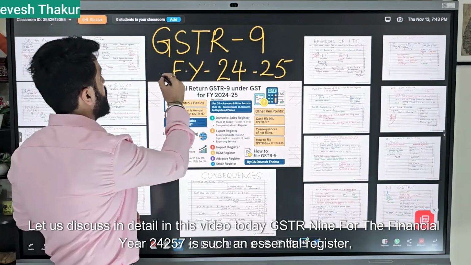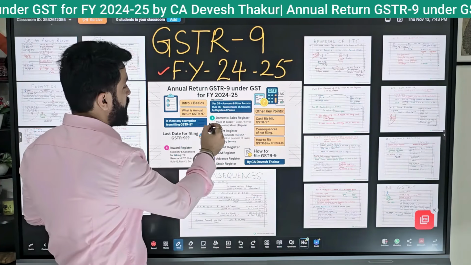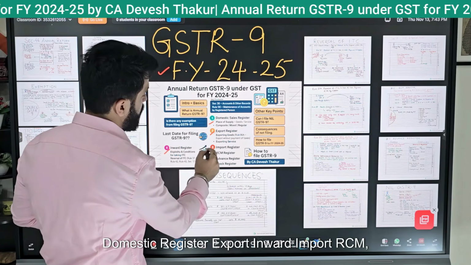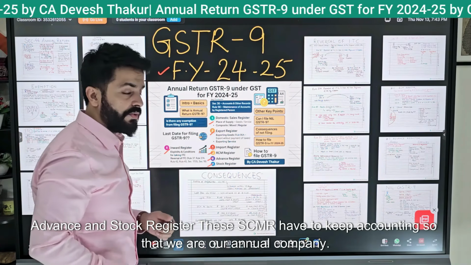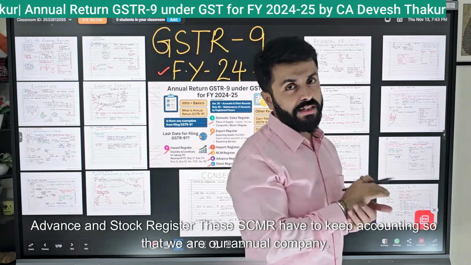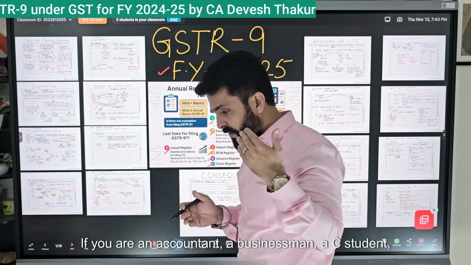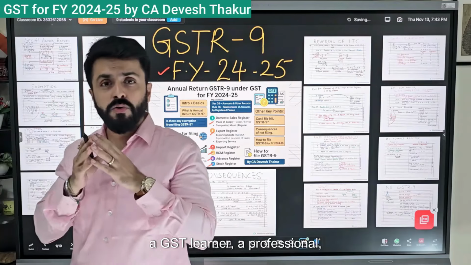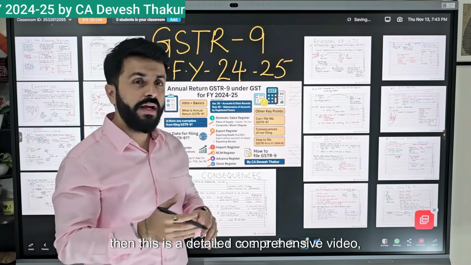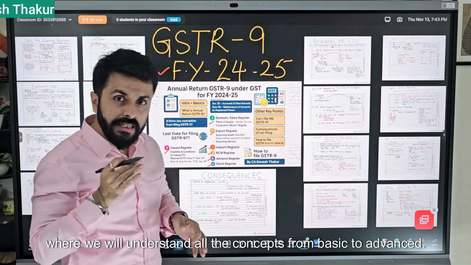For GSTR-9 for the financial year 24-25, there are essential registers which we should maintain: Domestic Register, Export, Inward, Import, RCM, Advance and Stock Register. These have to be kept and accounted for so that our annual compliance can be completed. If you are an accountant, a businessman, a CA student, a GST learner, or a professional, then this is a detailed, comprehensive video where we will understand all the concepts from basic to advanced.